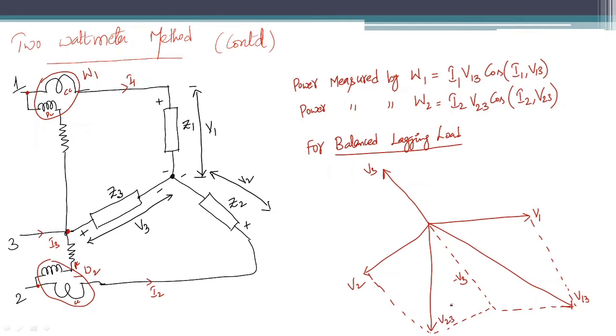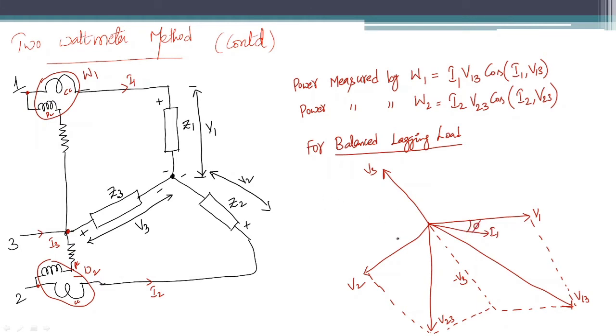Now, as we considered the load as lagging in nature, all the currents for the three phases lag the phase voltage by some angle. I am assuming that angle as phi. Hence you will have I1 here which lags V1 by phi.